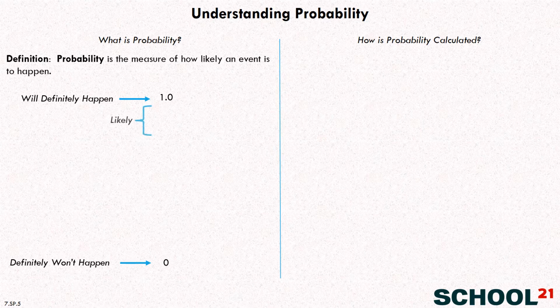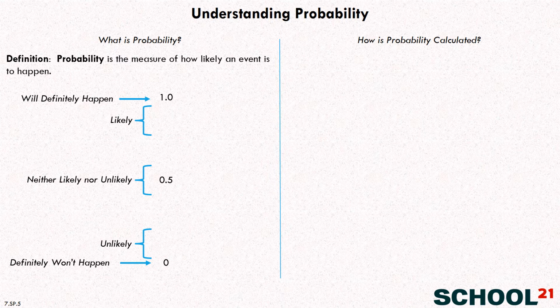So if we have a probability that's up near 1.0, we say that's a likely event. It will probably happen. And if we have a probability down near 0, then we say that's an unlikely event. And if you have a probability at the middle value, around 0.5, give or take a little bit higher or a little lower, then you say, you know what, that's neither likely nor unlikely to happen. And that's how probability works.